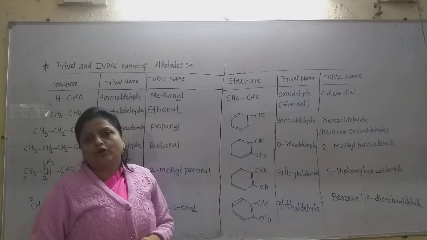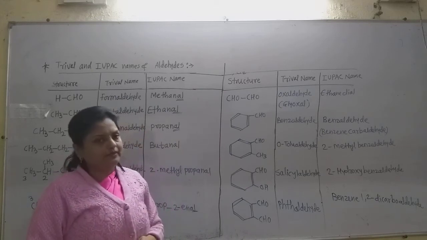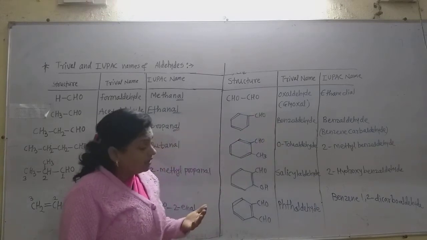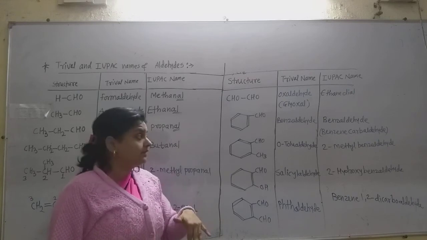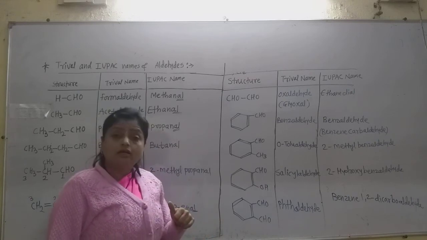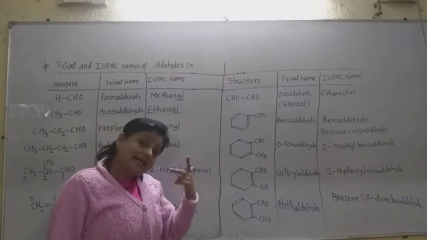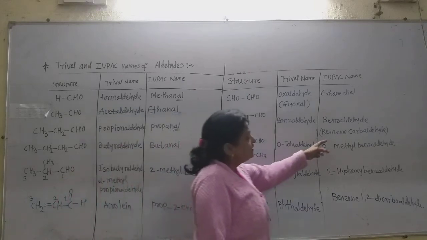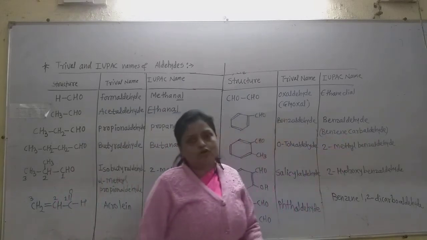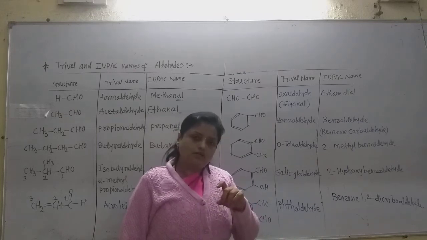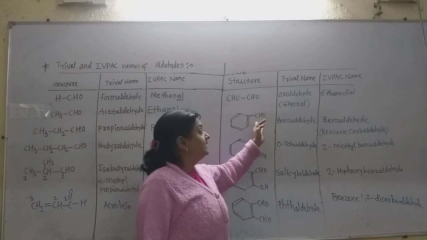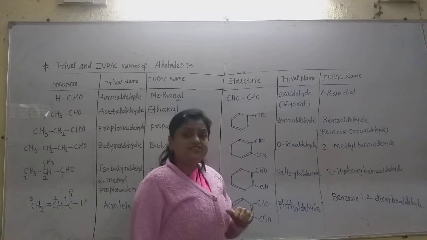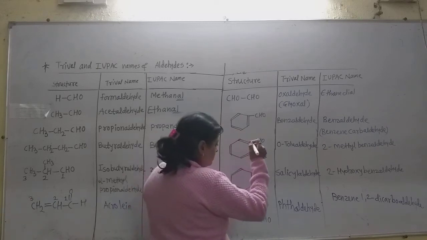Now see this, the aromatic aldehydes. Benzaldehyde from benzoic acid. This is the aldehyde group, so it is benzaldehyde. The IUPAC system accepts the name benzaldehyde, but actually in IUPAC the names are given like those of the acid, as we give benzene carboxylic acid for benzoic acid. So it is benzene carbaldehyde. Carboxylic acid is for the acidic group COOH, but if there is the aldehyde group, then it becomes carbaldehyde, benzene carbaldehyde.